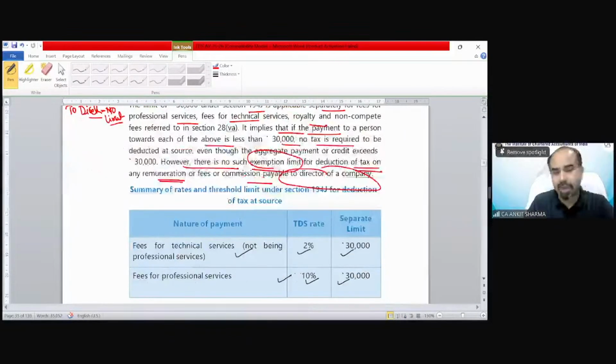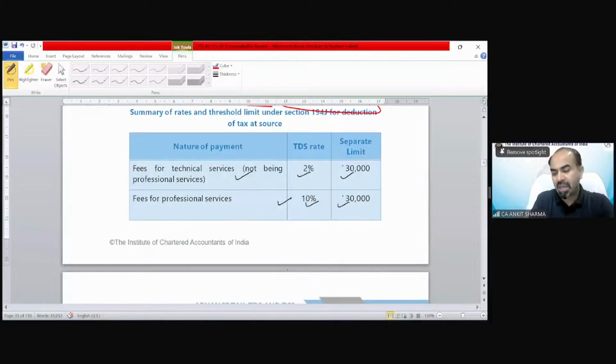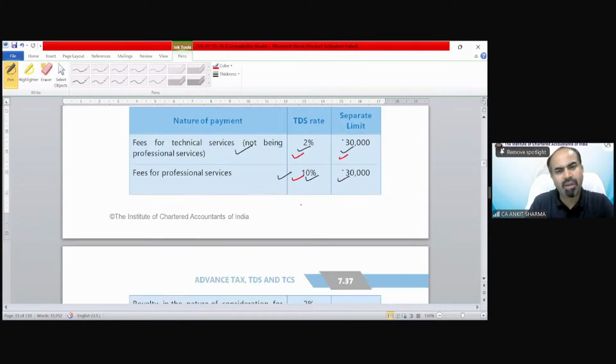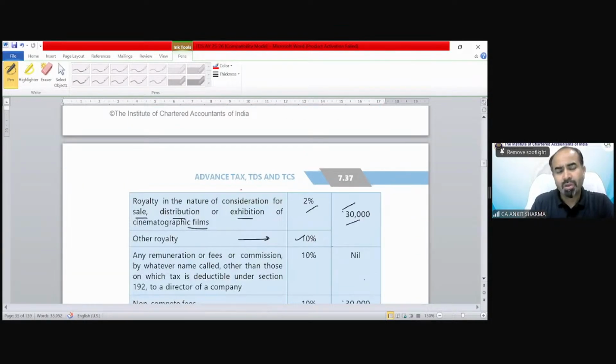No exemption benefit. So this is a chart; you would be able to understand the rates very easily. Fees for technical services not being professional: 2%, limit 30,000. Professional: 10%, 30,000. Royalty in the nature of consideration for sale, distribution or exhibition of cinematographic films: 2%, 30,000. Other royalty: 10%.